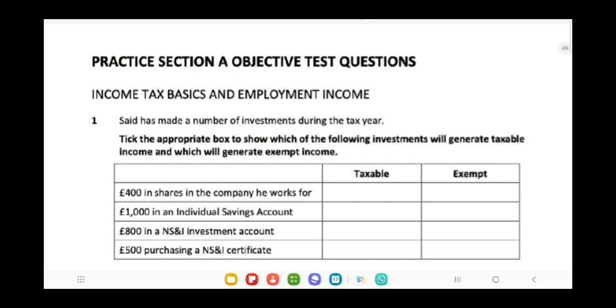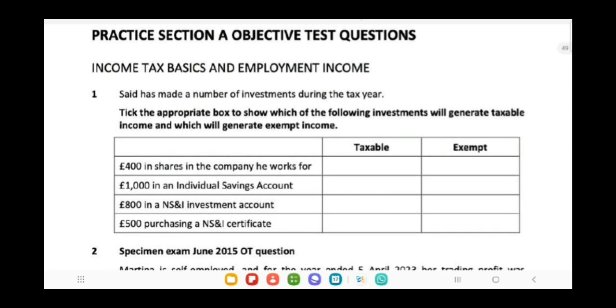Tick the appropriate box to show which of the following investments will generate taxable income and which will generate exempt income. Here they are testing your knowledge of exempt income and taxable income. Seth has made the following investments. First, £400 in shares in the company he works for. So this investment is taxable.